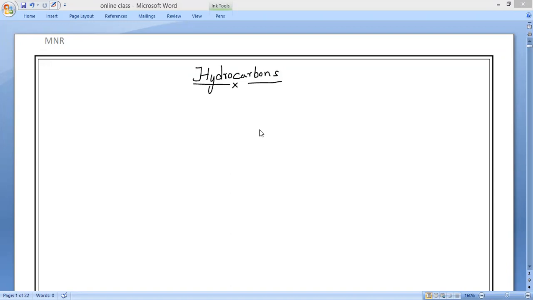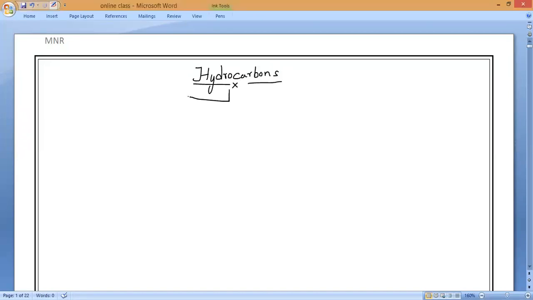So, as you know, the first type of organic compounds we are studying now is hydrocarbons. As we already studied in the last class, we classify these hydrocarbons into two types. One is what, everyone? That is called saturated hydrocarbons.